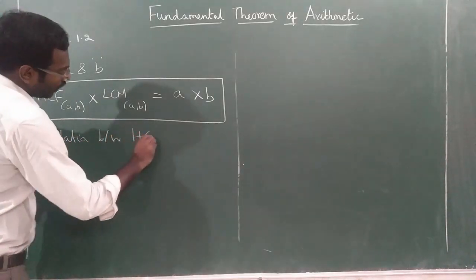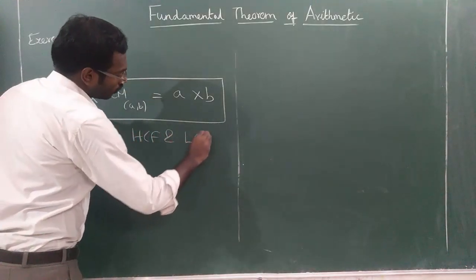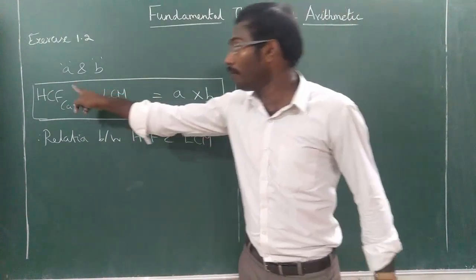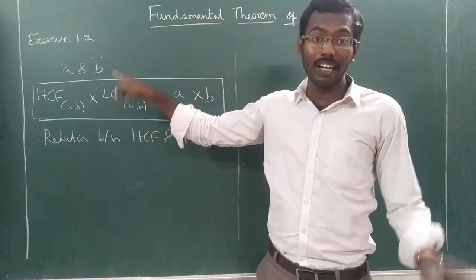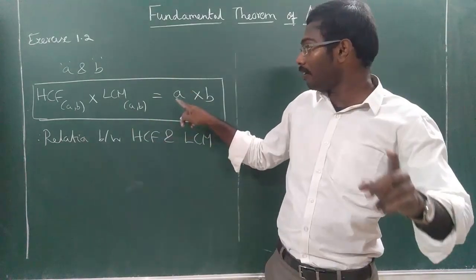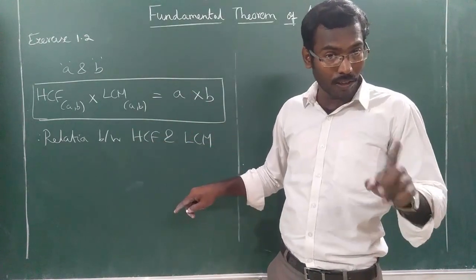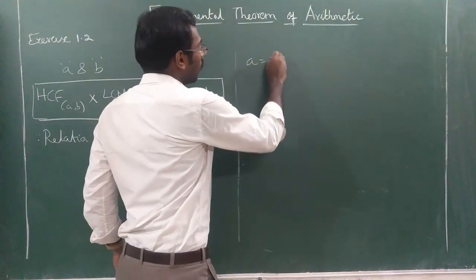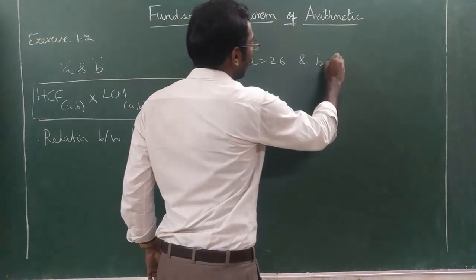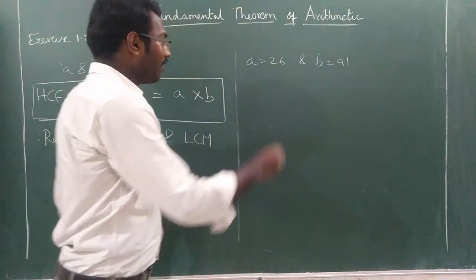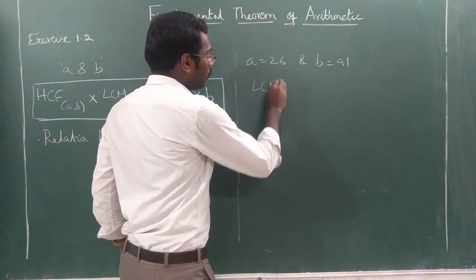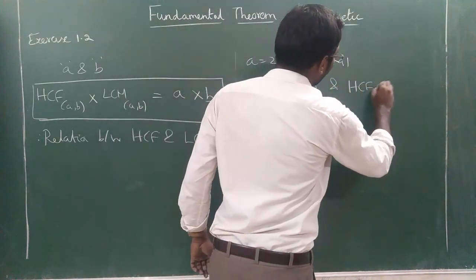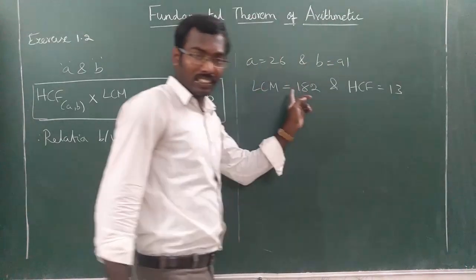This is the relation between HCF and LCM. A 2 mark sum may be asked, 1 mark sum or 2 mark sum. So if you multiply the HCF and LCM value of two numbers, that will be equal to the product of the two numbers. If you want to check in the previous sum, A was equal to 26 and B is equal to 91, and we got LCM value is equal to 182 and HCF value is equal to 13 in the previous one, isn't it?